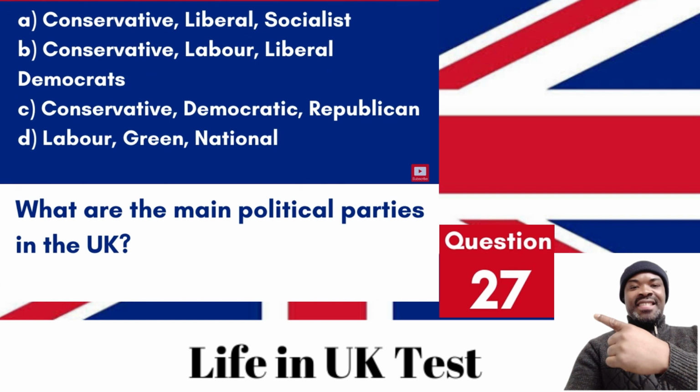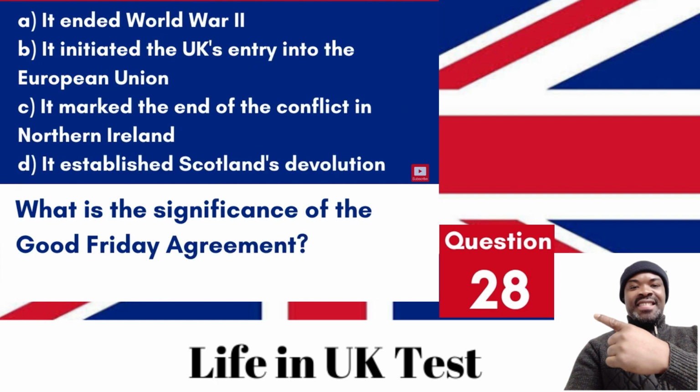A. Conservative, Liberal, Socialist. B. Conservative, Labour, Liberal Democrats. C. Conservative, Democratic, Republican. D. Labour, Green, National. Answer B. Conservative, Labour, Liberal Democrats. The main political parties in the UK are the Conservative Party, the Labour Party and the Liberal Democrats. Question 28. What is the significance of the Good Friday Agreement?